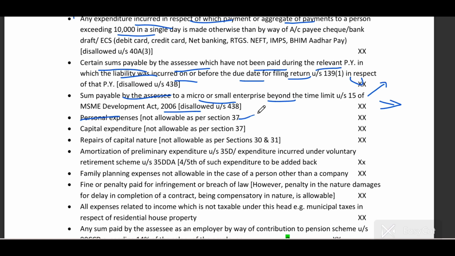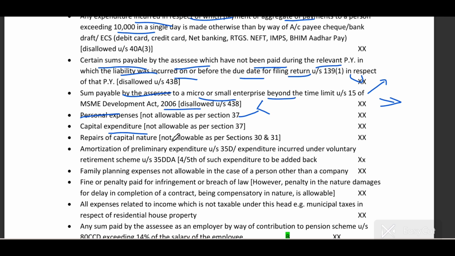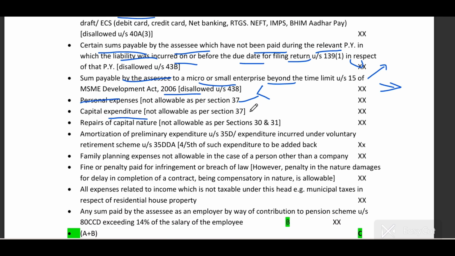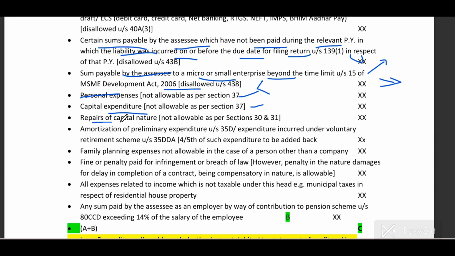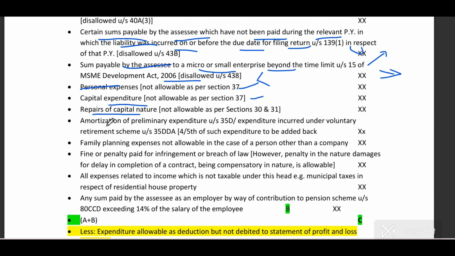Any personal expenses you have to disallow here, and you have to do it proportionately. Capital expenditure is not allowed, but you have to claim depreciation on it. Repair of revenue nature shall be allowed, repair of capital nature is not allowed.